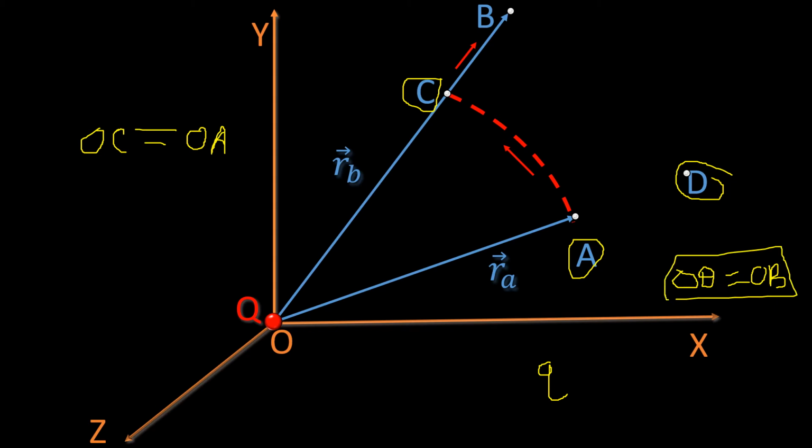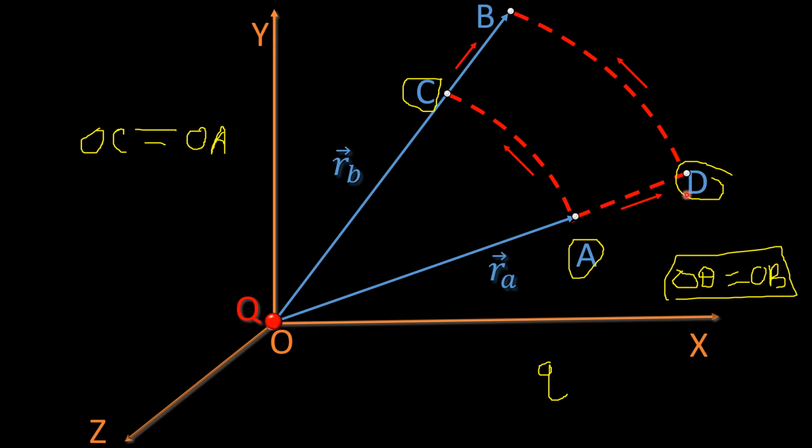First, we can take our small charge q from point A to point D, and then we can go from D to B. So we'll try to find out work done corresponding to A to C to B, and then A to D to B. These two paths we'll consider to find work done, and then we'll see whether work done following path ACB, which we will label as path 1, and work done corresponding to path ADB, which we will label as path 2, are the same or not.